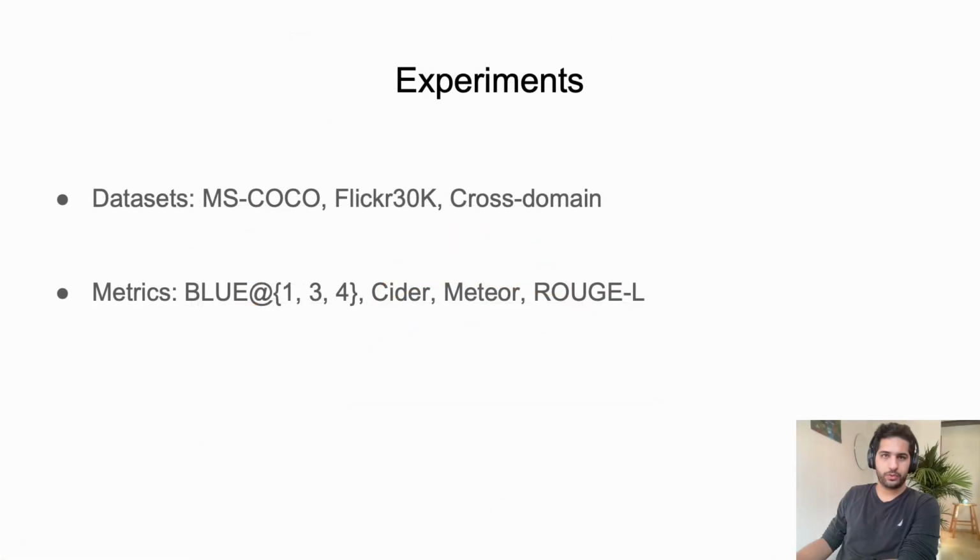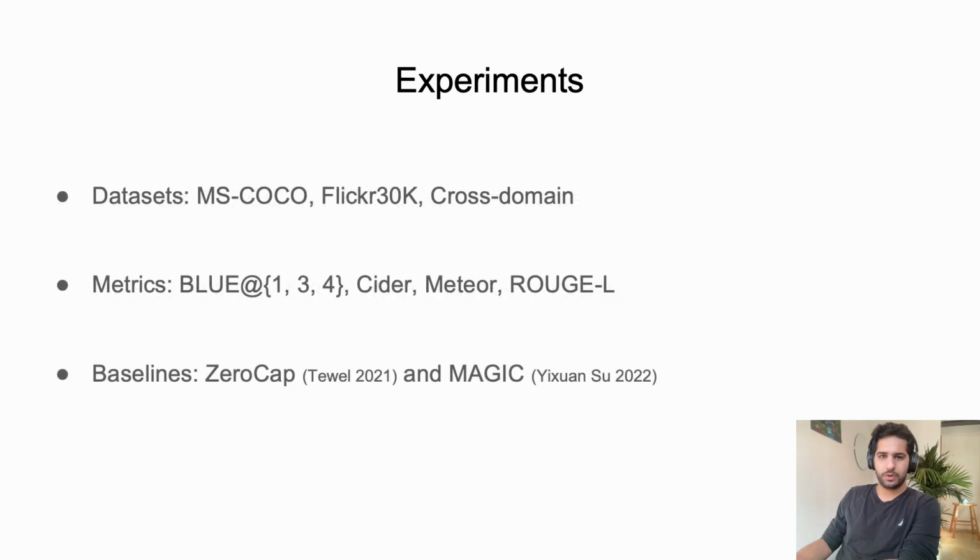Now we tested our method using standard captioning datasets, MS-COCO and Flickr30K, and standard evaluation metrics for captioning. We compare our method to two other weakly supervised image captioning models. One of them is ZeroCap, which uses gradients from CLIP to update a language model to create a caption. The other one is MAGIC, which iteratively decodes a caption based on its matching CLIP score. Note that ZeroCap doesn't use any sort of training data, while MAGIC requires textual data and is similar to our approach.